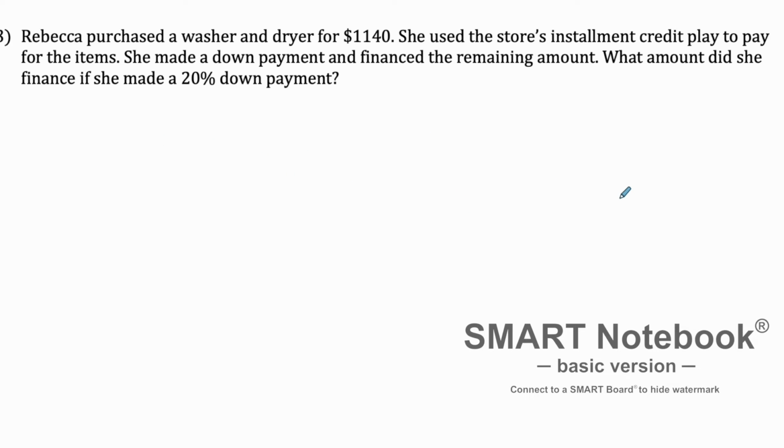The other way that you could be asked these questions is in a percentage form. So Rebecca purchased a new washer and dryer for $1,140. She's going to use the store's installment credit to pay for the items.